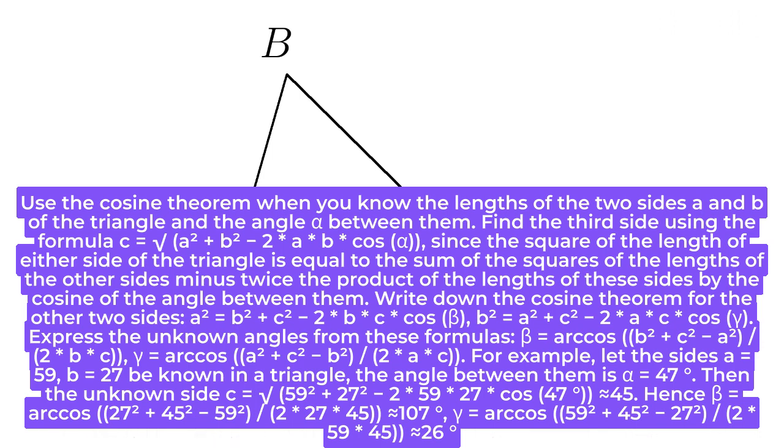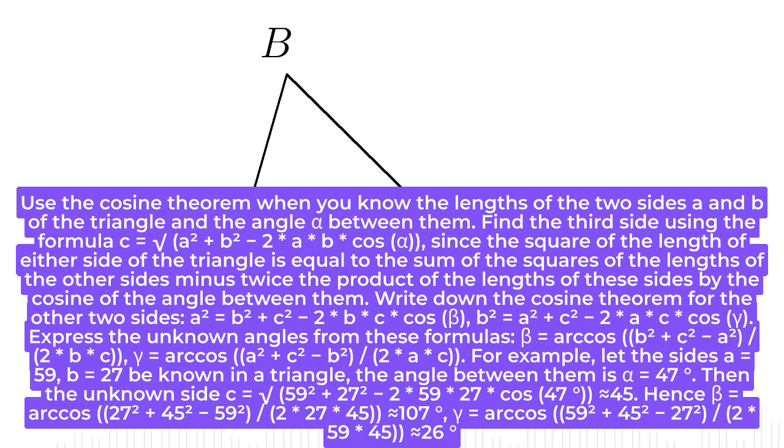For example, let the sides A equals 59, B equals 27 be known in a triangle. The angle between them is alpha equals 47 degrees. Then the unknown side C equals square root of 59 squared plus 27 squared minus 2 * 59 * 27 * cos 47 degrees, almost equals 45.